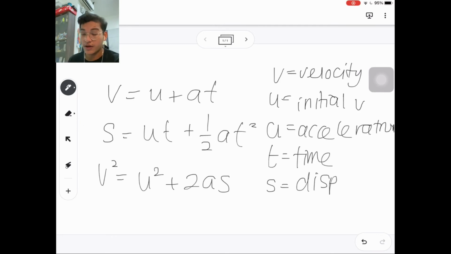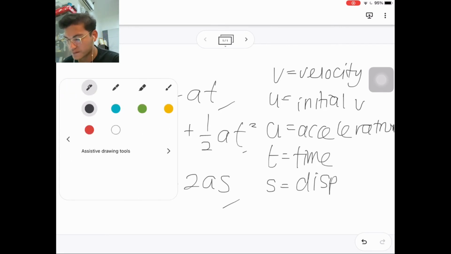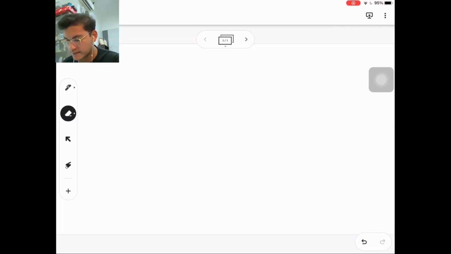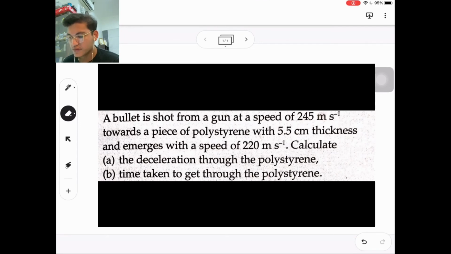So we are introduced to these 3 equations, and we are going to take a quick look how to solve the problems using these equations. This is the first question.